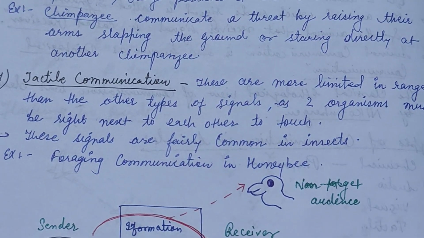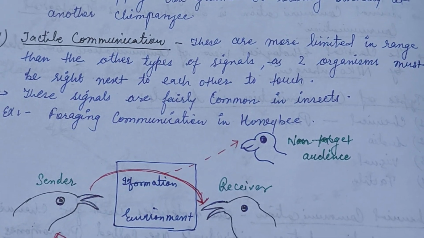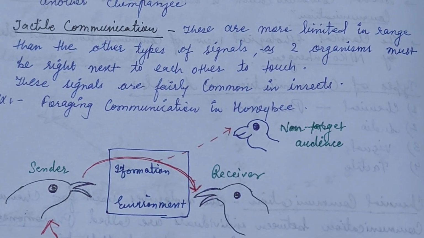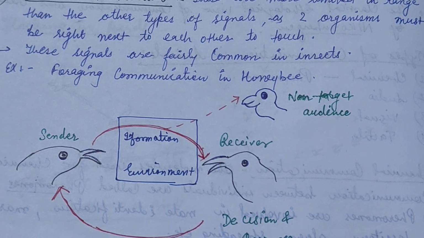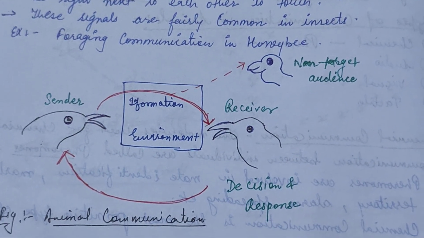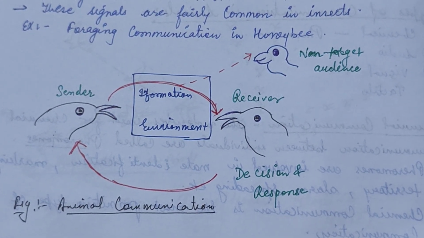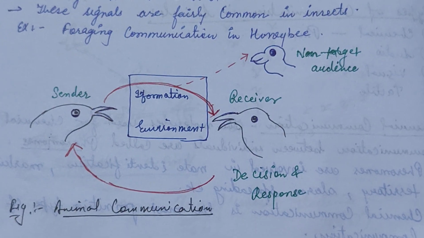Next is tactile communication, which is based on touch. Two organisms must be right next to each other to touch. These signals are fairly common in insects, for example foraging communication in honeybees. Then here is a figure of animal communication.